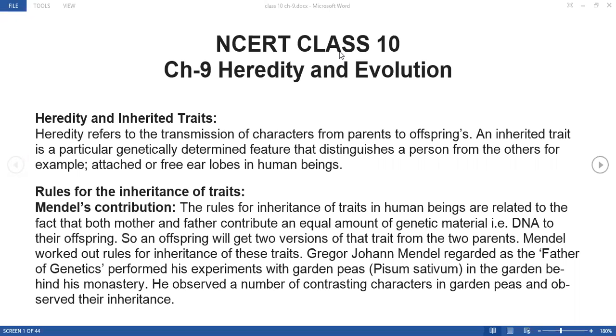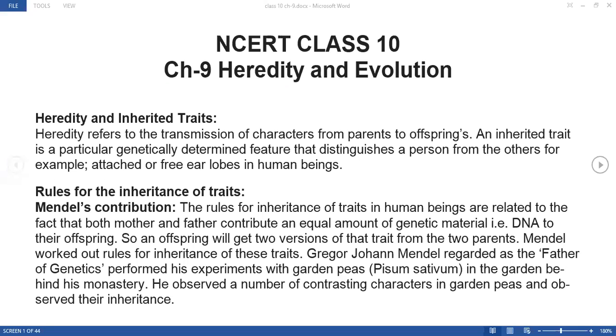So now Mendel worked out rules for inheritance of these traits. So what he did is Mendel studied these traits in order to understand, right, that he performed several experiments, and his most important experiment was performed on garden pea, right? And the scientific name of the garden pea is Pisum sativum. This can be asked in an MCQ, and it is one of the most asked questions, that what is the scientific name of garden pea, and that is Pisum sativum, right?